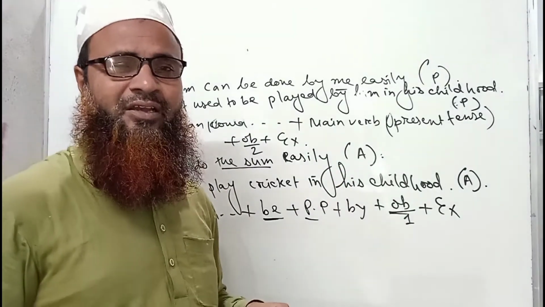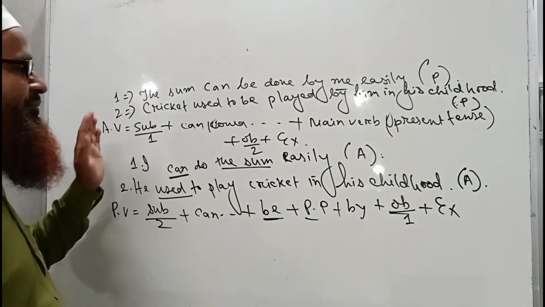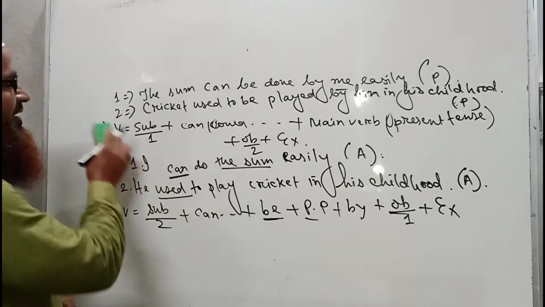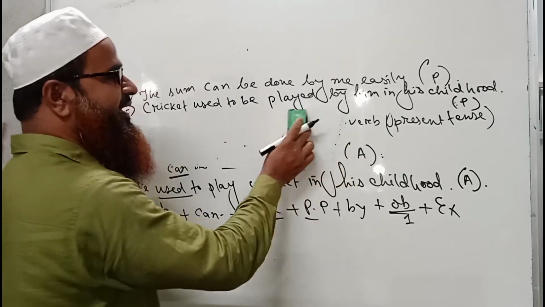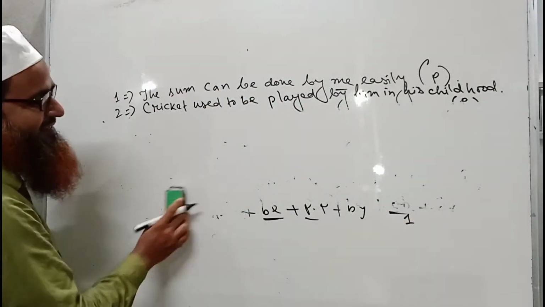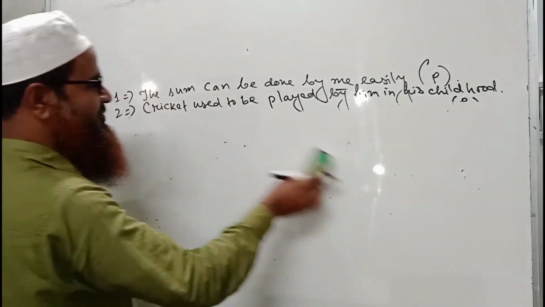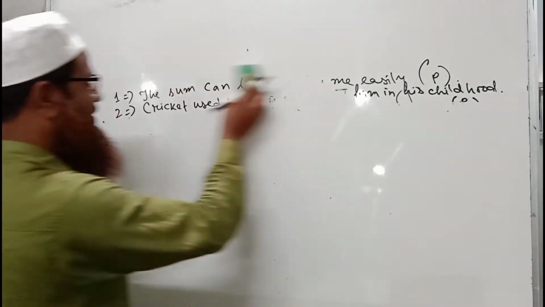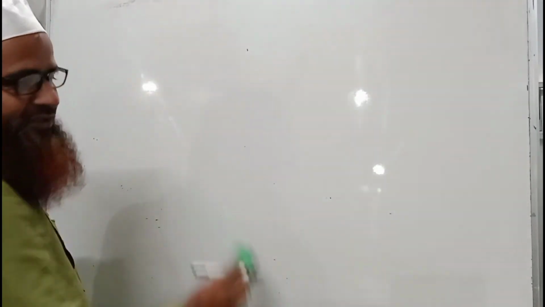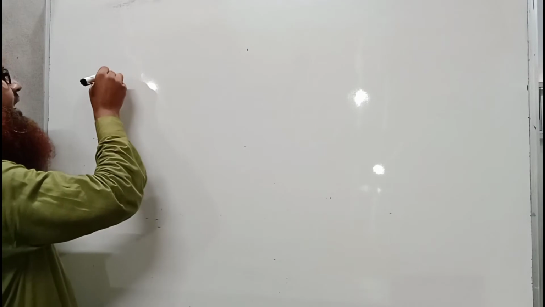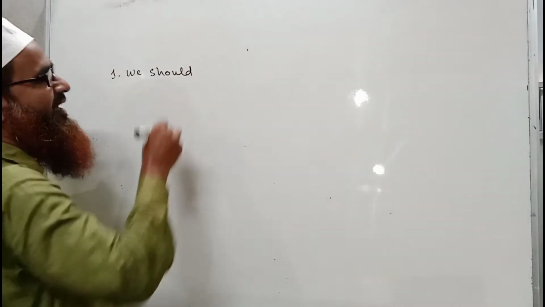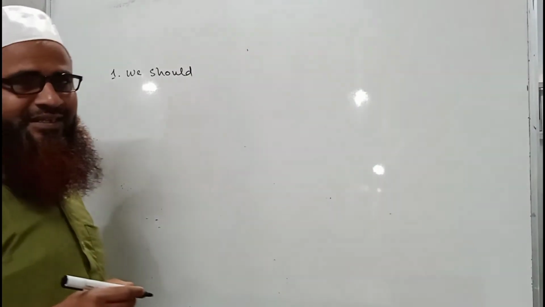That is why I am erasing this structure, because you have already known it, and I hope you have already memorized this structure of active and passive of this word. Now I am writing some more sentences for practice. First of all, I am writing a negative sentence, which is very important for all of us and very often used.